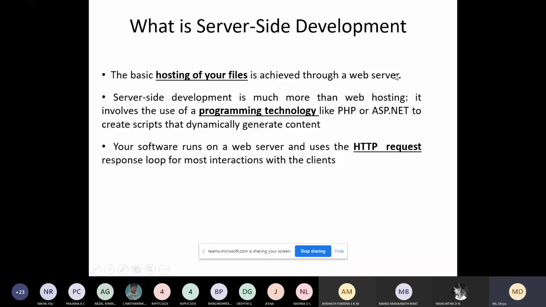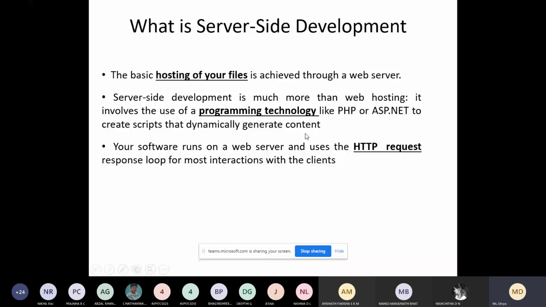So you have GoDaddy. There are several web servers available where you can pay and host your websites. Server-side development is much more than web hosting. It involves the use of programming technology. When you write a server-side program, it involves a programming technology like PHP, or you can also develop websites using ASP.NET, to create scripts that typically generate the content.